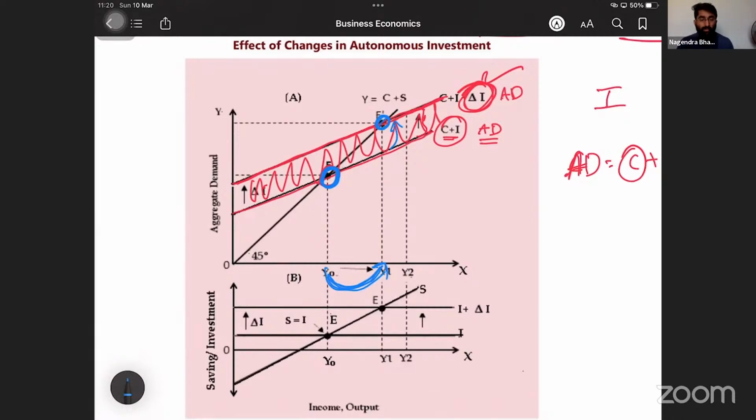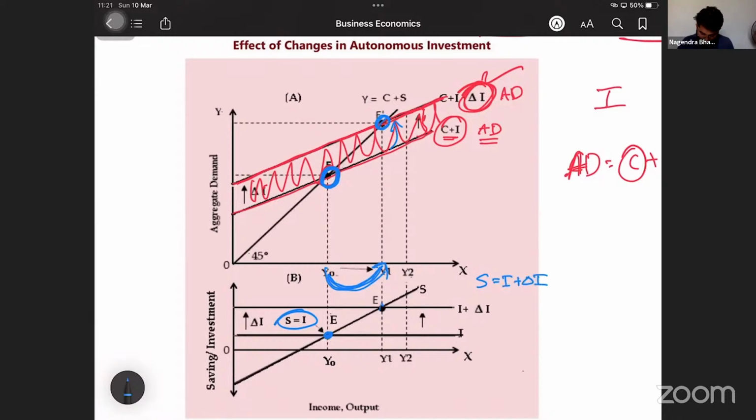Okay. So equilibrium. Now what is equilibrium, sir? Earlier, S is equal to I was the equilibrium. Now, S is equal to I plus delta I is the equilibrium.